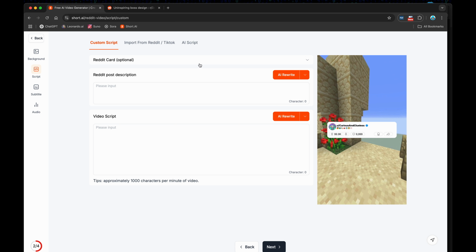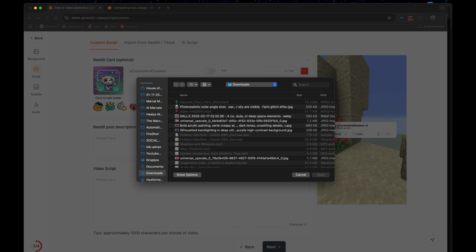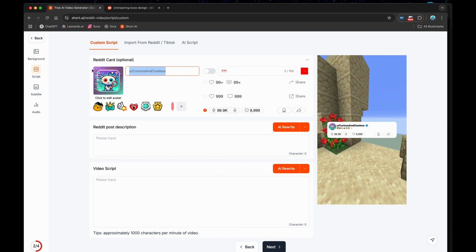first of all, the screen on the right is going to give you a preview of your selections over here on the left. If you click here in the drop down for the Reddit card, you actually have the ability to pick an avatar. This is one that I actually uploaded. This wasn't available on here. You can just click on it and upload. You can give it an actual username. If you look on the right side, you can see as I'm making updates here, it shows on the screen how it's going to appear. I left it to look kind of like a Reddit post.